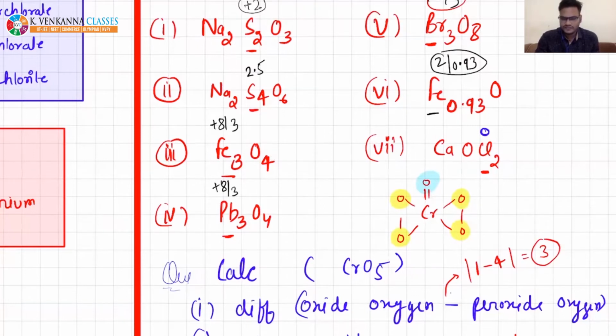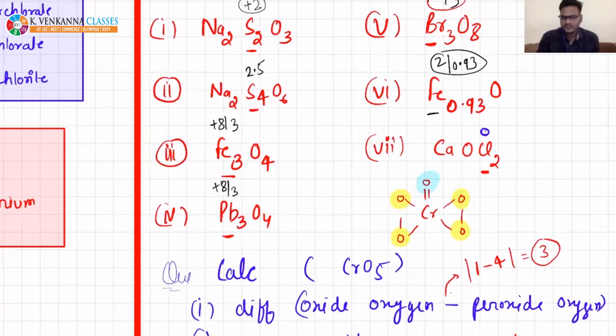So if something is present in fraction, that is not possible, because you cannot accept electrons in fraction, or lose electrons in fraction. The gaining of electrons will always happen in terms of integers, like 1, 2, 3. They cannot be half or 3/2.